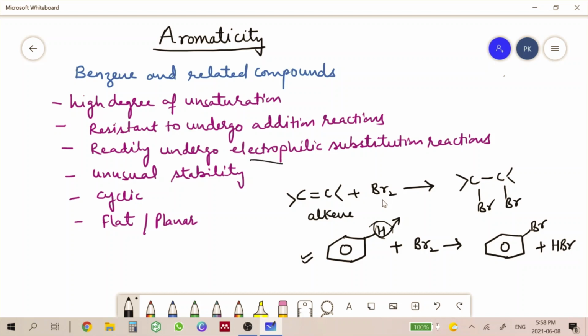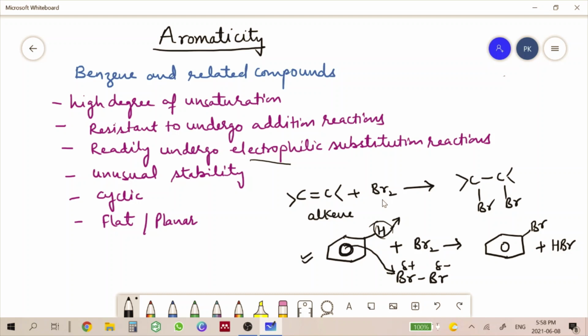Now electrophilic means, because if again we talk about bromine, here it can be written as delta positive and delta negative. This is the electrophile. It has an electron cloud over here. It attacks the bromine atom. Then the substitution of bromine takes place over here. So this type of reaction is called the electrophilic substitution reaction, in which the electrophile is being attacked by the electron cloud.